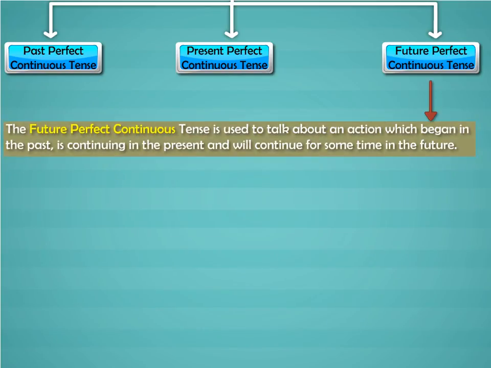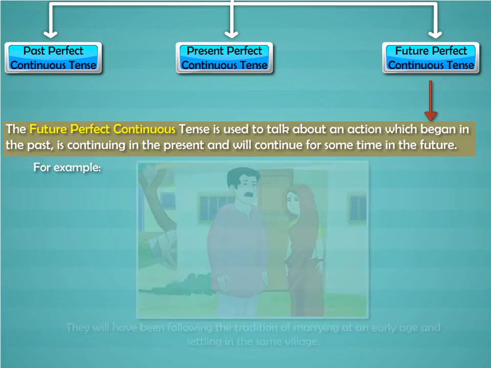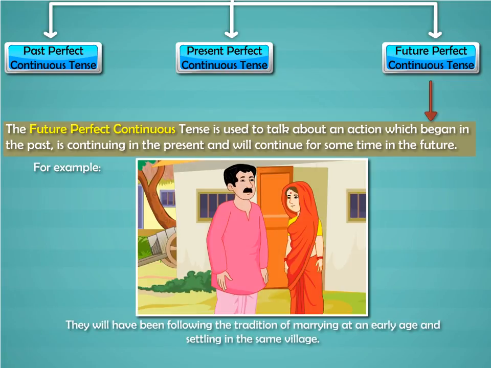The future perfect continuous tense is used to talk about an action which began in the past, is continuing in the present, and will continue for some time in the future. For example, they will have been following the tradition of marrying at an early age and settling in the same village. Hope the various types of verb tenses are clear.